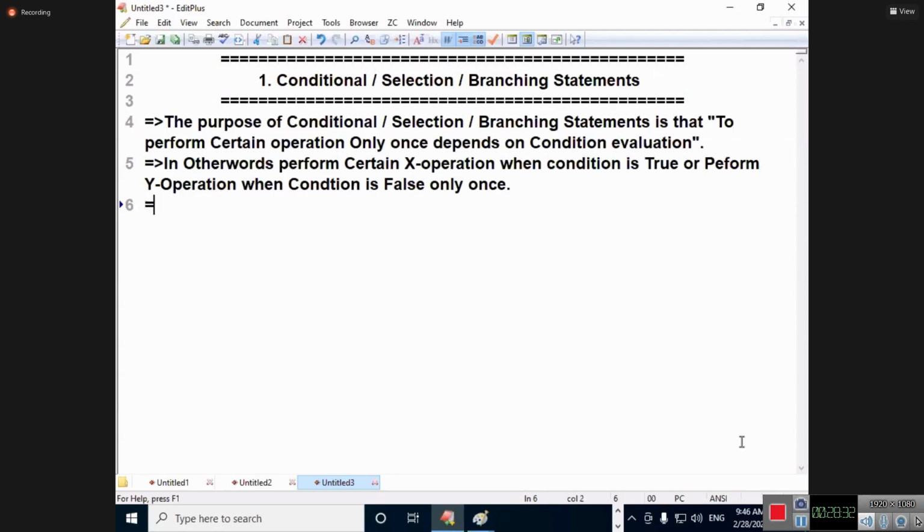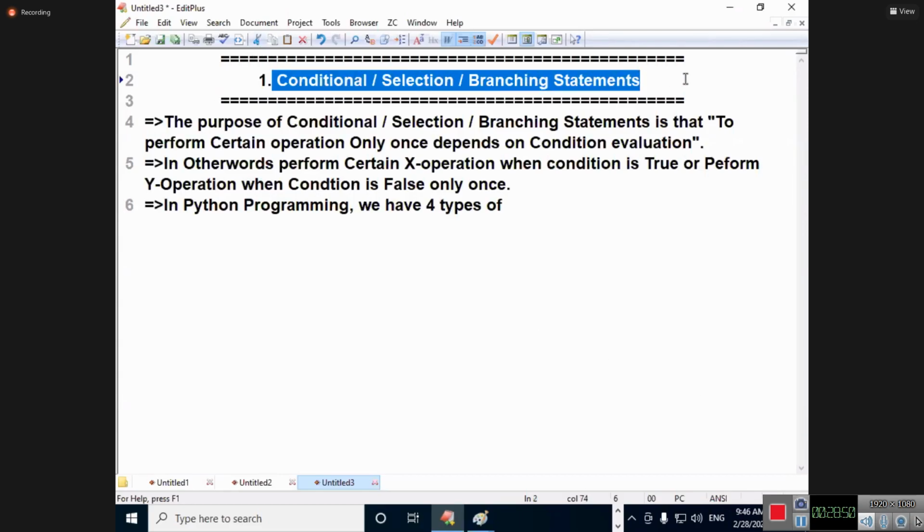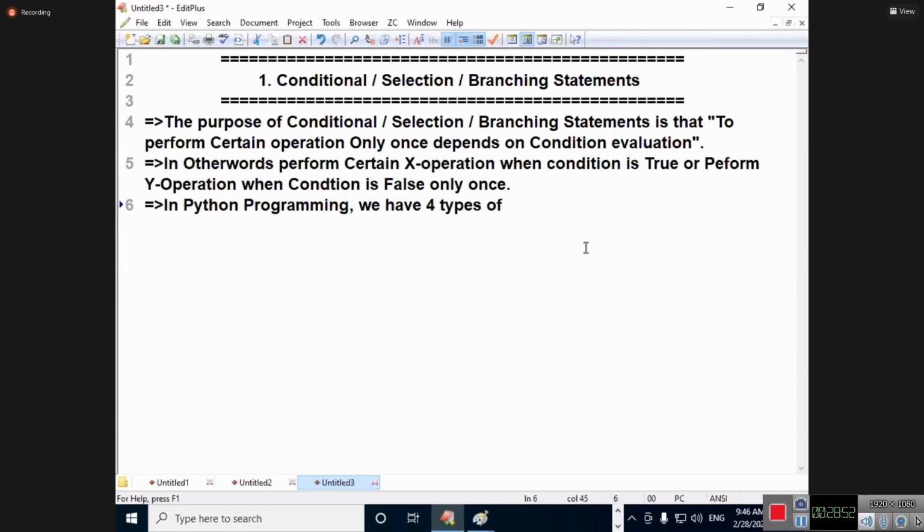So coming to the point of it. In Python programming, we have four types of conditional or selection or branching statements. They are, what is the first one?